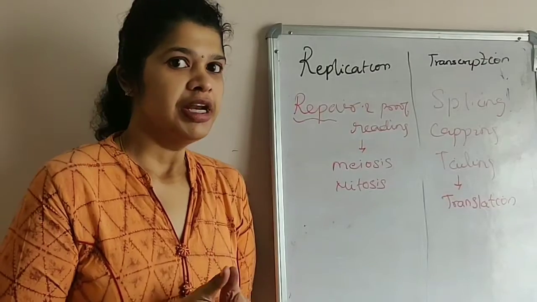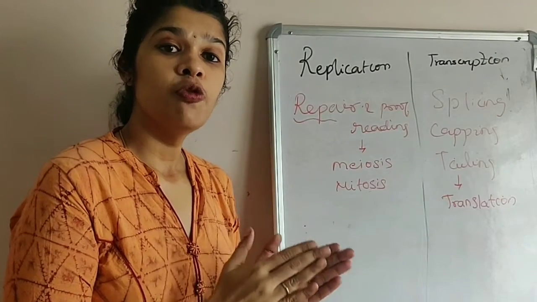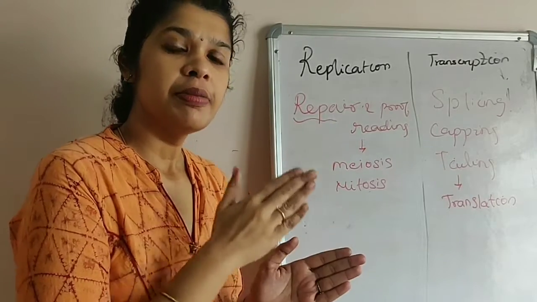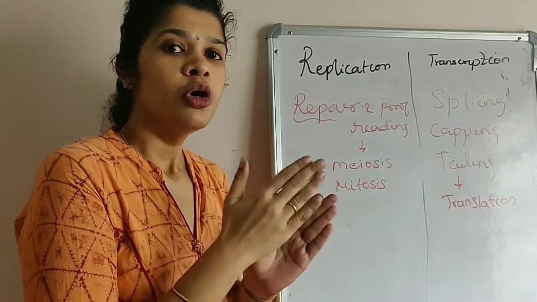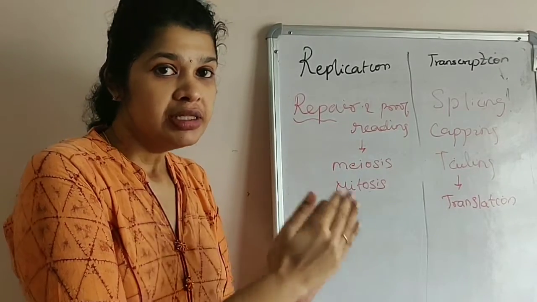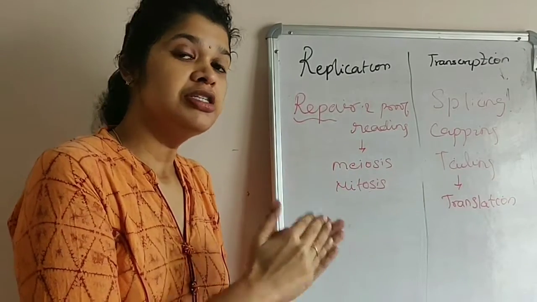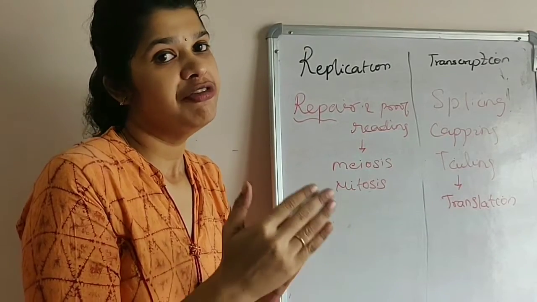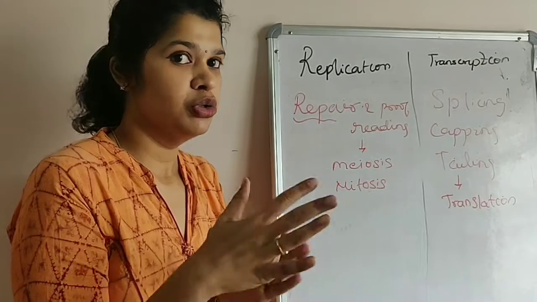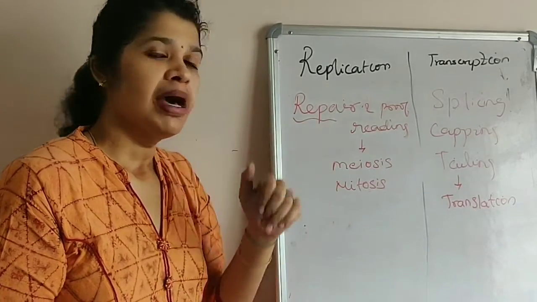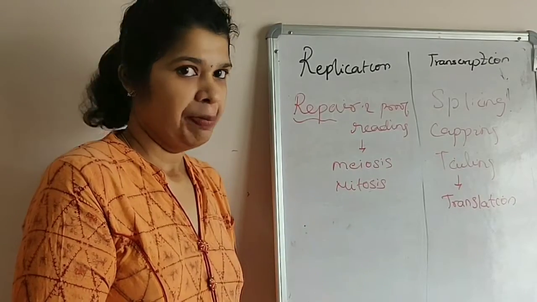At the end of the replication, the DNA so far replicated has to be proofread and checked so that the base pairs added are complementary and similar to the parent DNA, so that when the DNA thus formed enters into the cell cycle of mitosis or meiosis, there is no defective DNA transmitted to the daughter cell. So the proofreading and repair happens post replication.